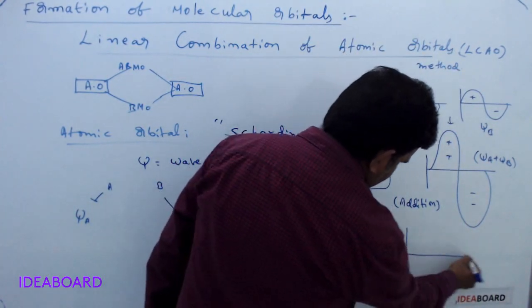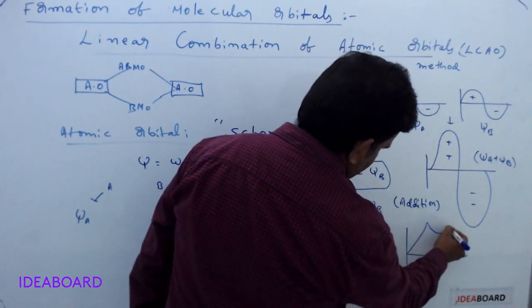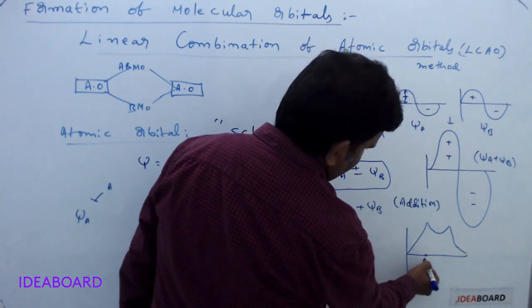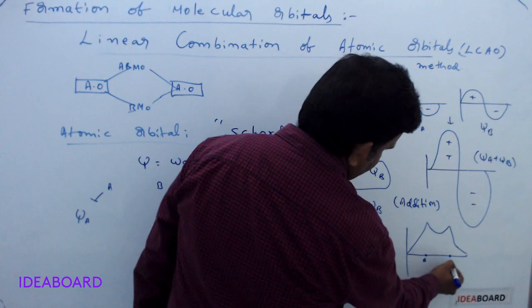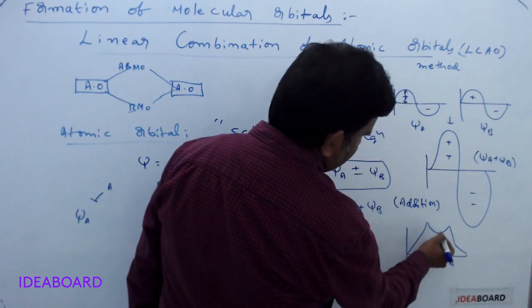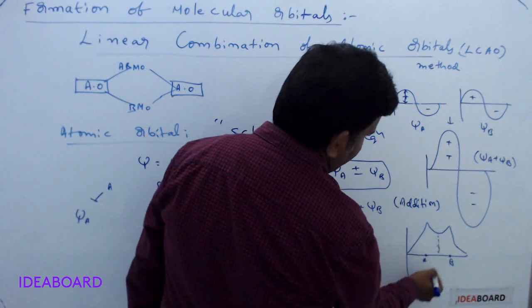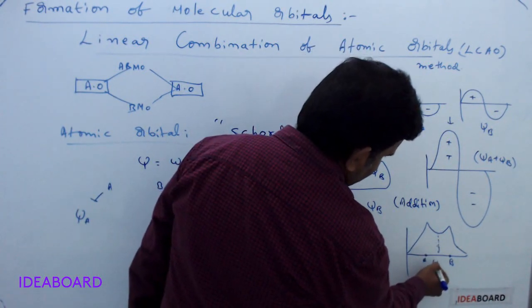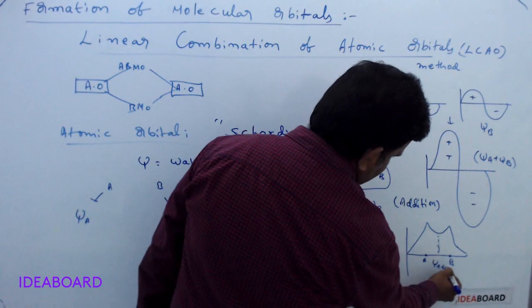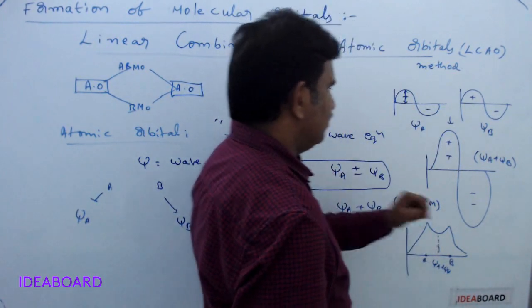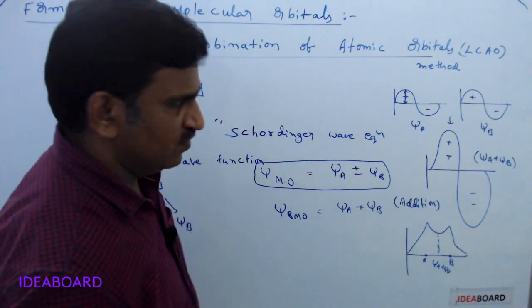You can indicate here like this. Here this is atom A, and here this is atom B, and here this is electron density. Here this is the electron cloud, or electron density maximum it is having, and here it is psi A plus psi B. So atom A and atom B combine to give this type of electronic wave.